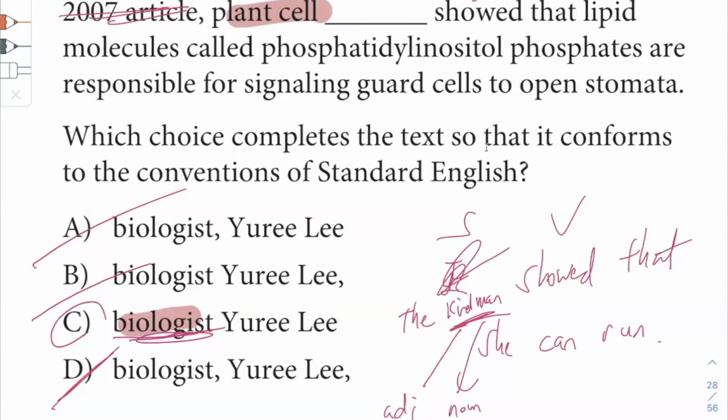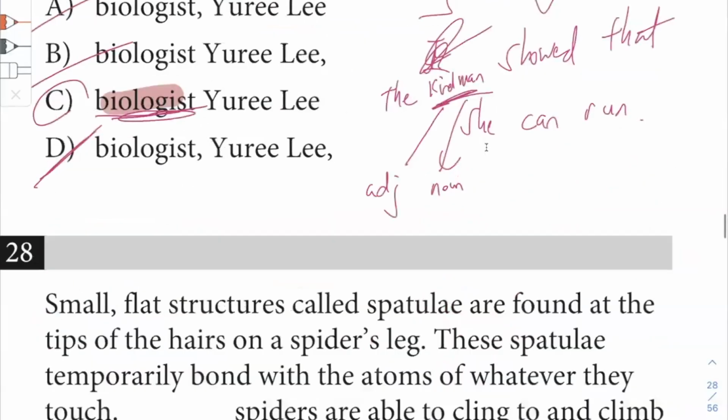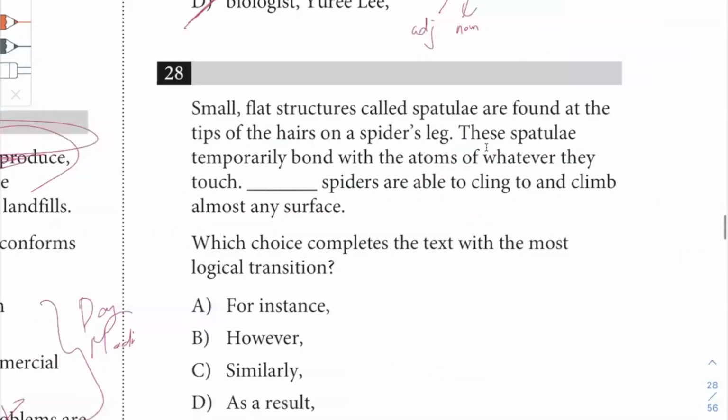You could say philosopher Yuri Lee. You could say accountant Yuri Lee. None of them would have commas in between the profession and the person's name. It wouldn't be necessary. It's a way of saying what this person does, right? So the profession functions effectively as an adjective, all right? No commas needed.